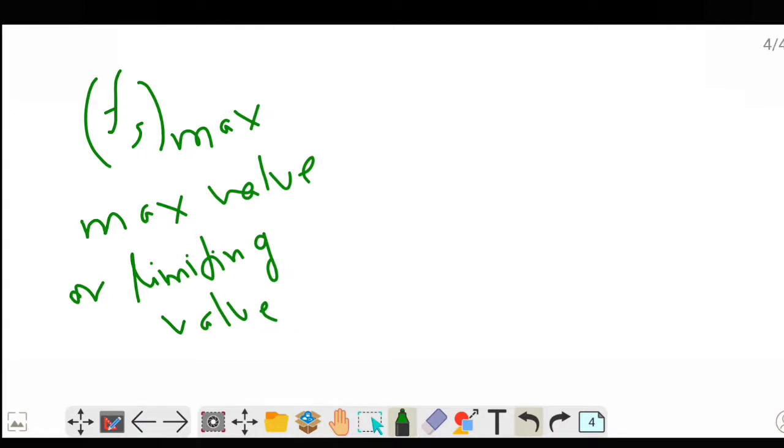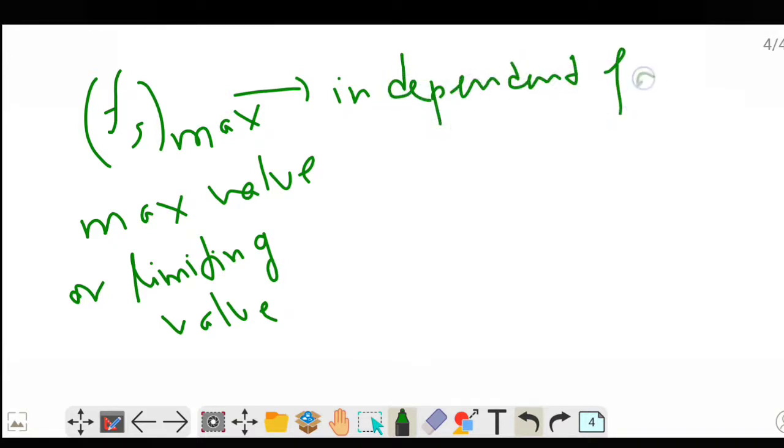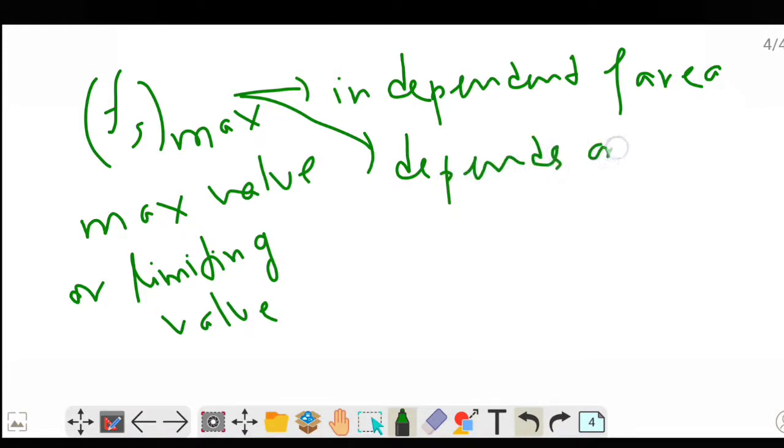Now this is independent of area, that is, it is independent of whether the area is small or large, but it depends on the normal reaction.